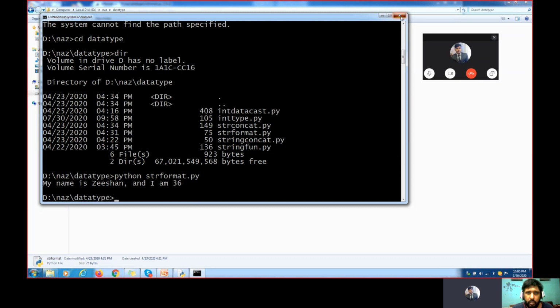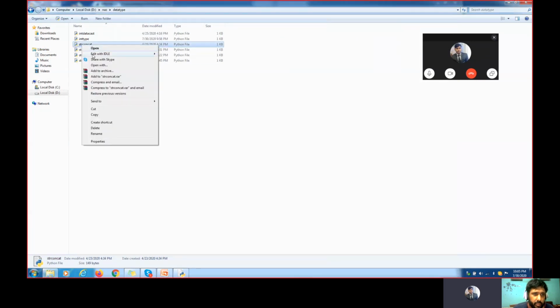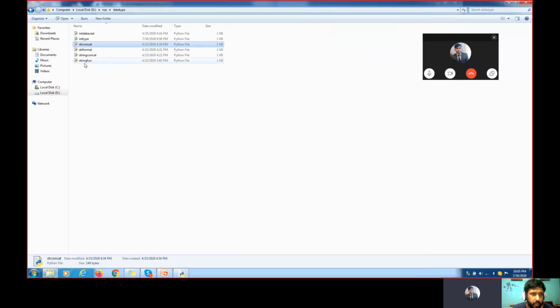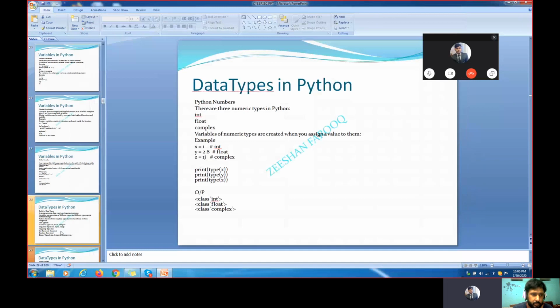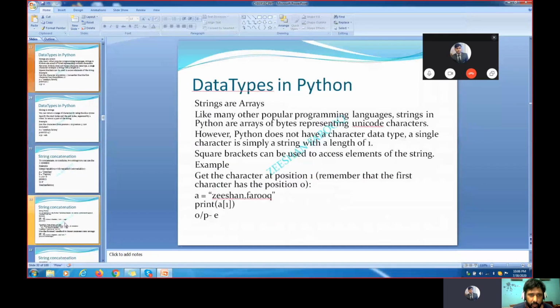Okay. So this is very clear now, right? Now let's see one more example of string concatenate. I think we saw this example already. Yes. String format, string function, everything is done now. So this is all about data types. Any question in the data type chapter? Currently, no. Okay. So now we'll go to the next chapter.